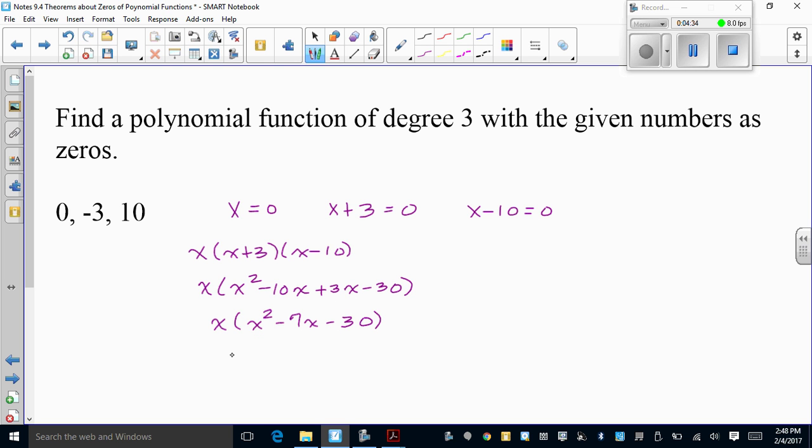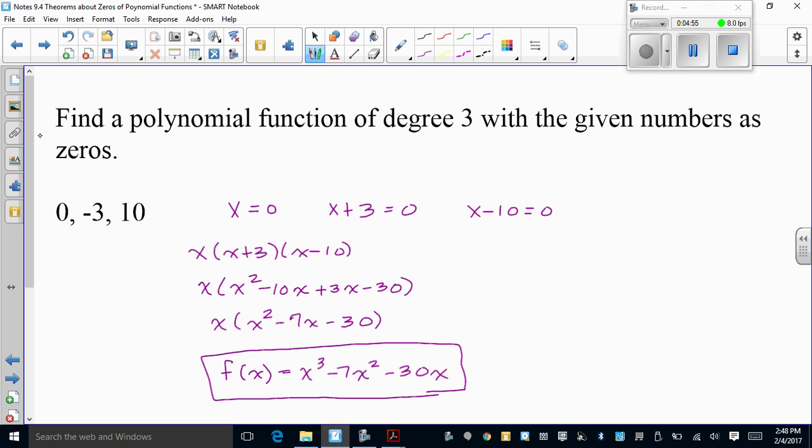Now we can write it. Don't forget in that last step to distribute an x, if you have an x on the outside, through. So we get x cubed minus 7x squared minus 30x. And there it is.